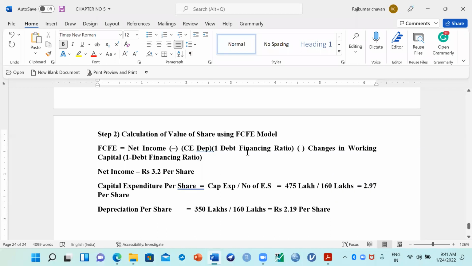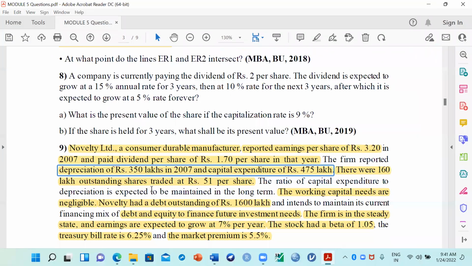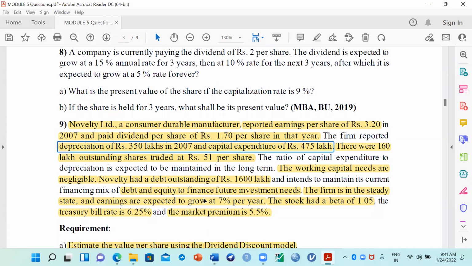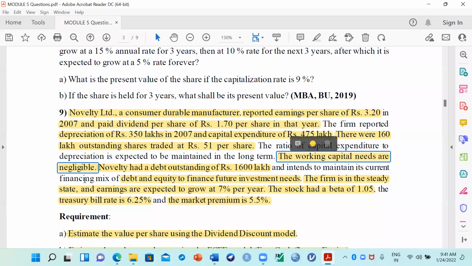So 1 minus debt financing, what is debt financing over here? Based on this information, you have to calculate. So what is the debt financing? It is total how much? 1,600 lakhs, 1 minus total debt financing they have given. And it is a mixture of both, equity as well as what? So the company has a debt outstanding of 1,600 lakhs. And the company is ignoring the working capital needs, which they are not bothered about. So that will become zero then.